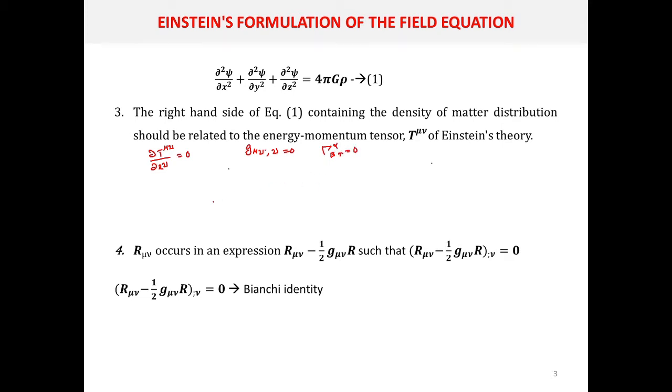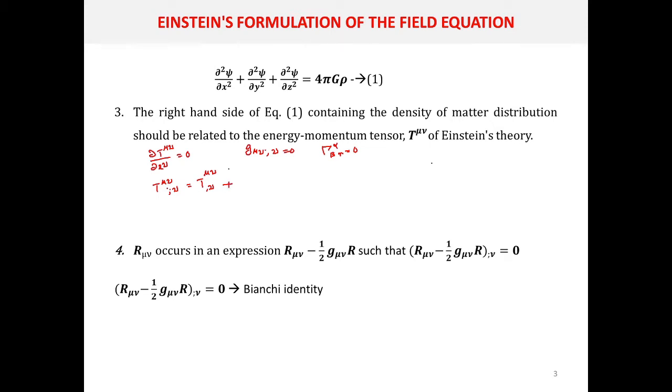So what will be the value of the covariant derivative of the energy momentum tensor T mu nu with respect to nu? First you have to take the ordinary derivative of this particular tensor with respect to nu, that is dou T mu nu by dou nu.